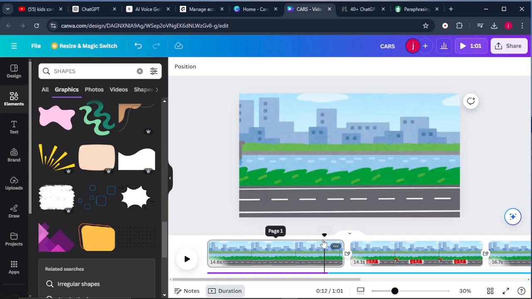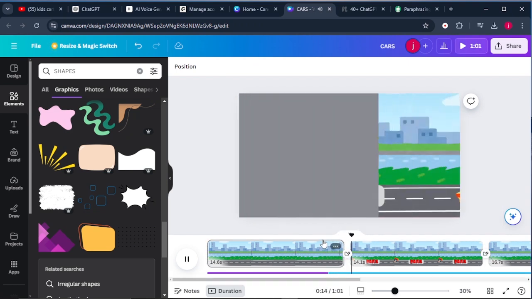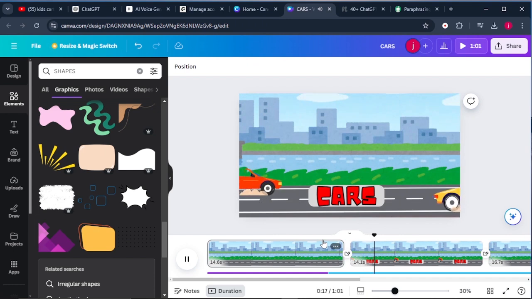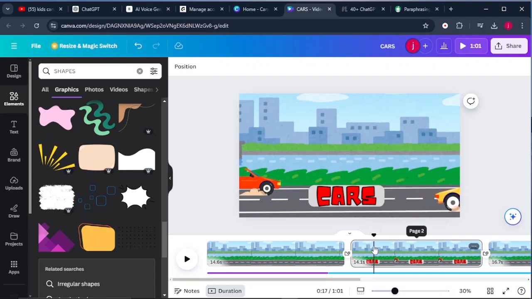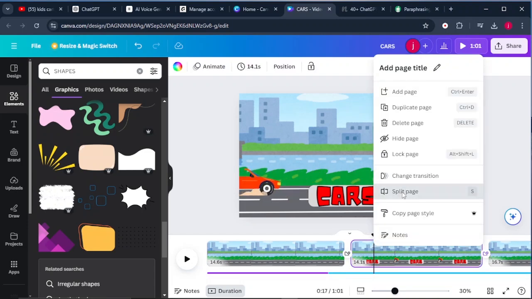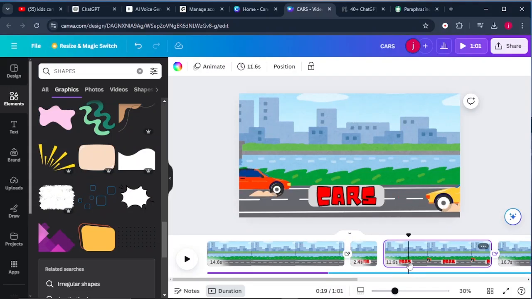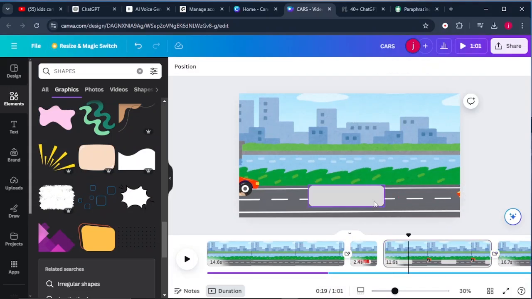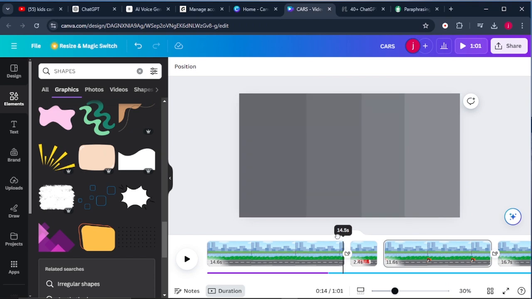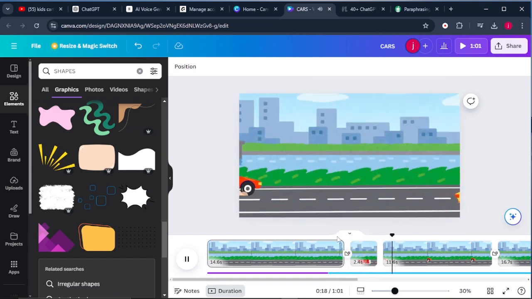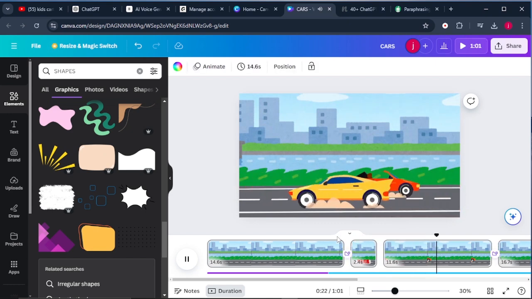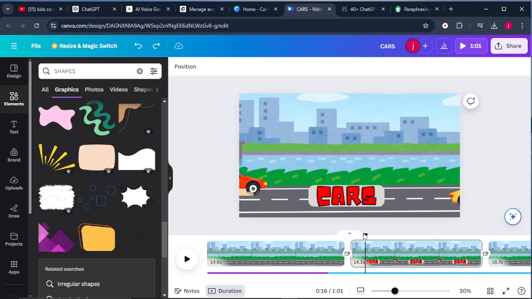Then we can see how everything looks. Example 1. Cars. Did you know cars are one of the most common ways people get around? They have Okay, so once it says cars, I can split the pages here like this. And I can go to the next page and I can delete this, so that it only appears here on the first. Cars. Did you know cars are one of the most common ways people get around? They have 4 wheels and can carry a few people, like your family, from one place to another. Okay, so this is perfect.